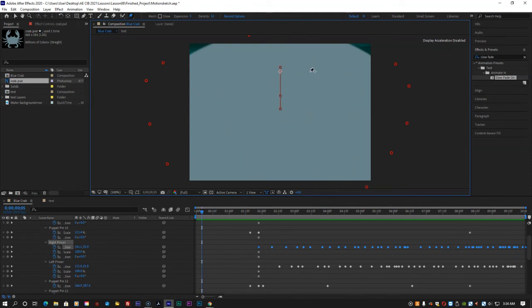You've used the Puppet tools to create a realistic, engaging animation. Remember that you can use the Puppet tools to deform and manipulate many kinds of objects.